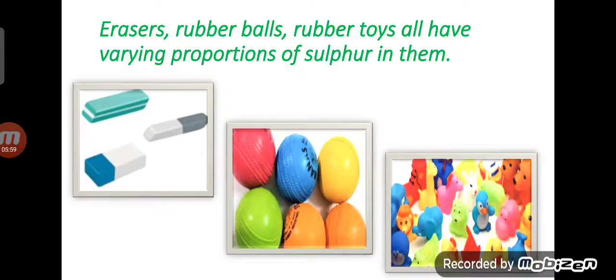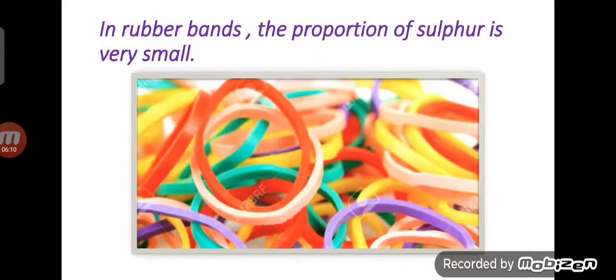Erasers, rubber balls, rubber toys. In these, there is a proportion of sulfur, but in different proportions. In rubber bands, the proportion of sulfur is very small.